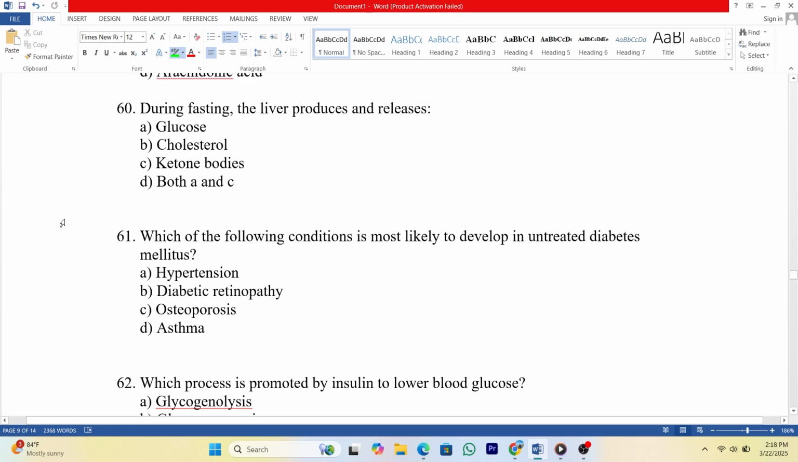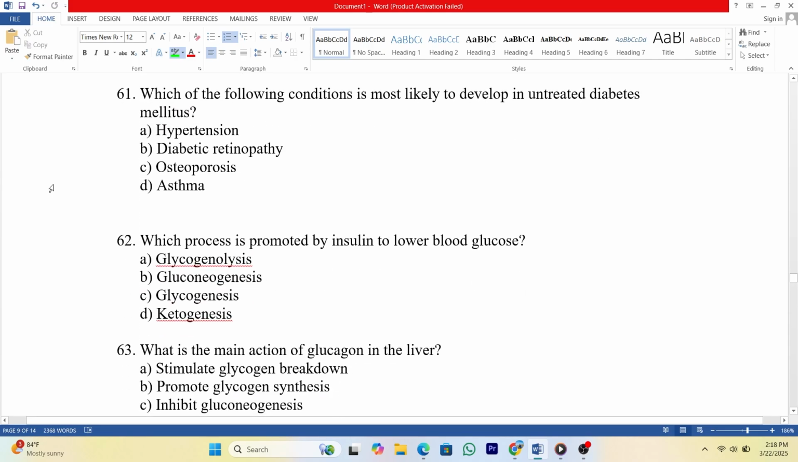60. During fasting, the liver produces and releases A. Glucose. B. Cholesterol. C. Ketone bodies. D. Both A and C. Answer D. 61. Which of the following conditions is most likely to develop in untreated diabetes mellitus? A. Hypertension. B. Diabetic retinopathy. C. Osteoporosis. D. Asthma. Answer B.